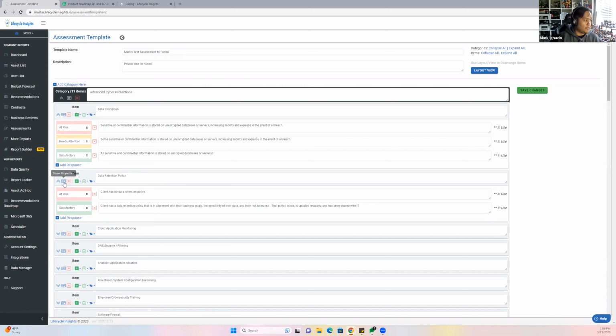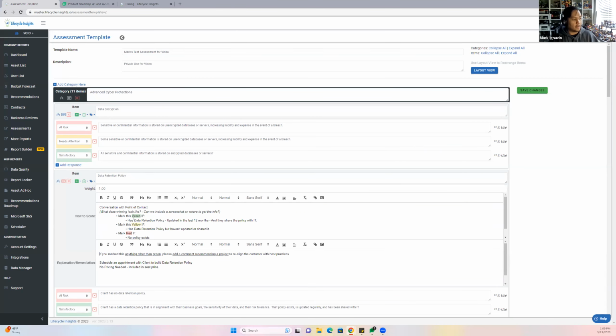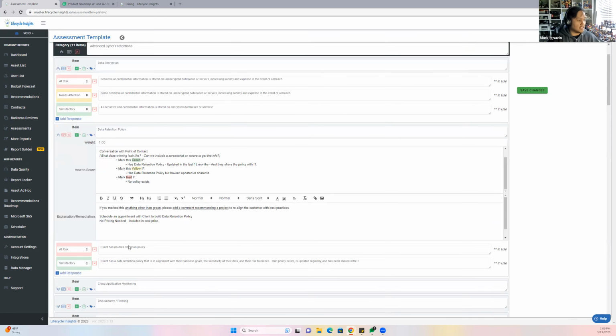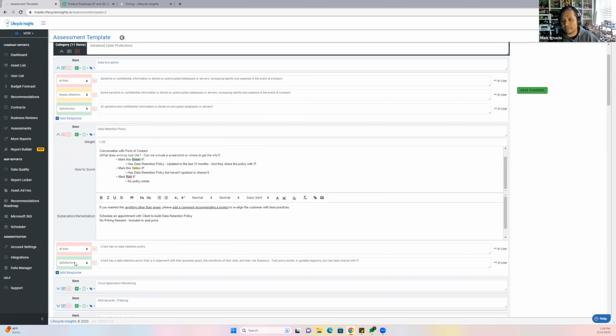On this one, I created a property section where this is a conversation for a contact, how to score this conversation for this contact. Mark this green if this company has a data retention policy updated in the last 12 months, and they shared the policy with their IT. Mark this yellow if has data retention policy but haven't updated or shared it. And mark this red if no policy exists. So from here, as you can see, I only have 2, red and green right here.